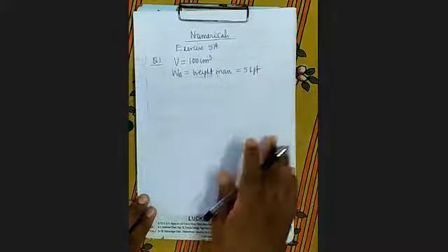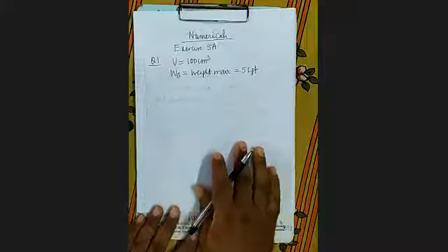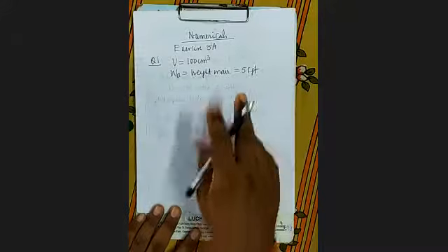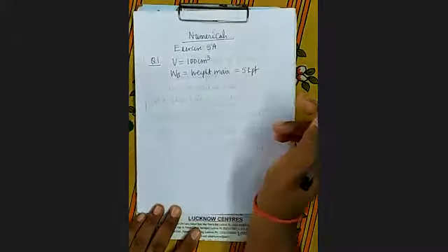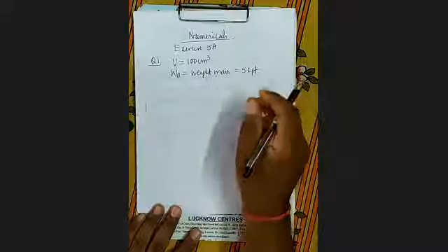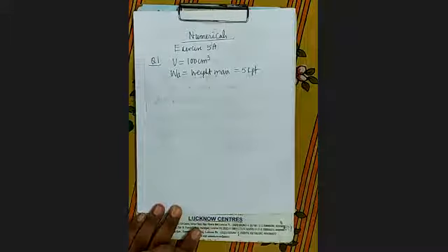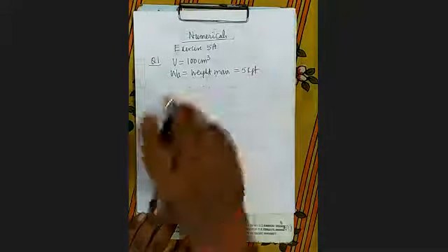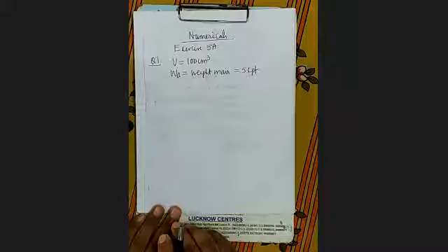Now, if weight in air is 5 kgf, then what will be the mass? Mass will be equal to 5 kg. Suppose weight is 10 kgf, then what will be mass? 10 kg.